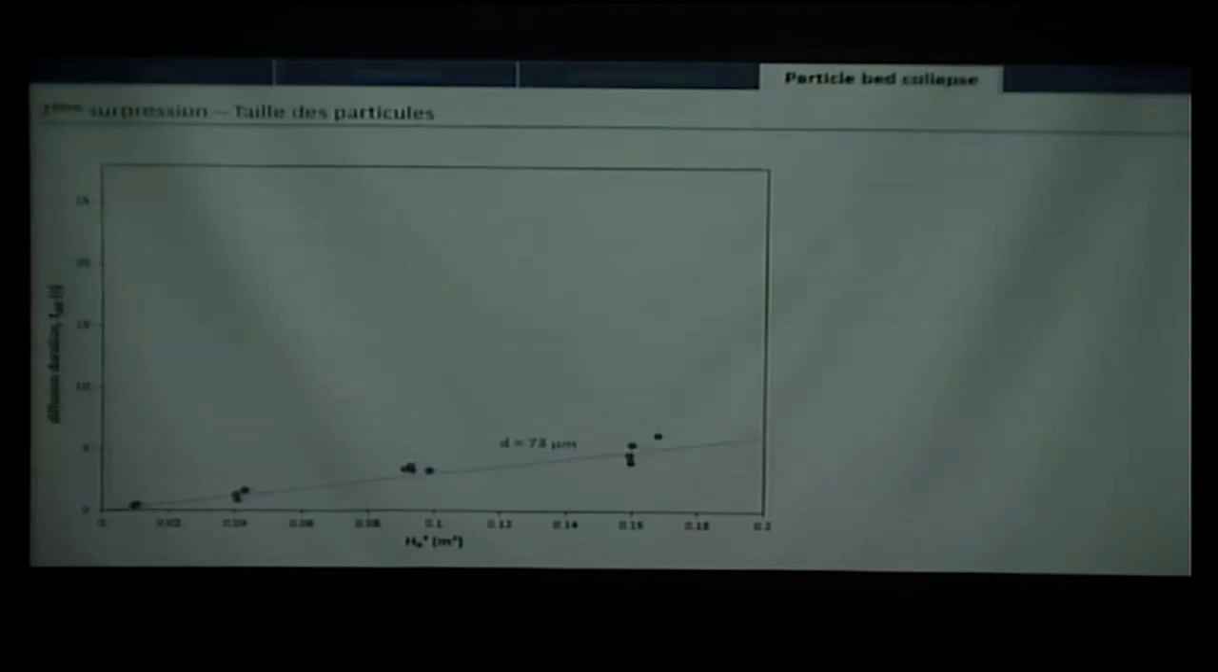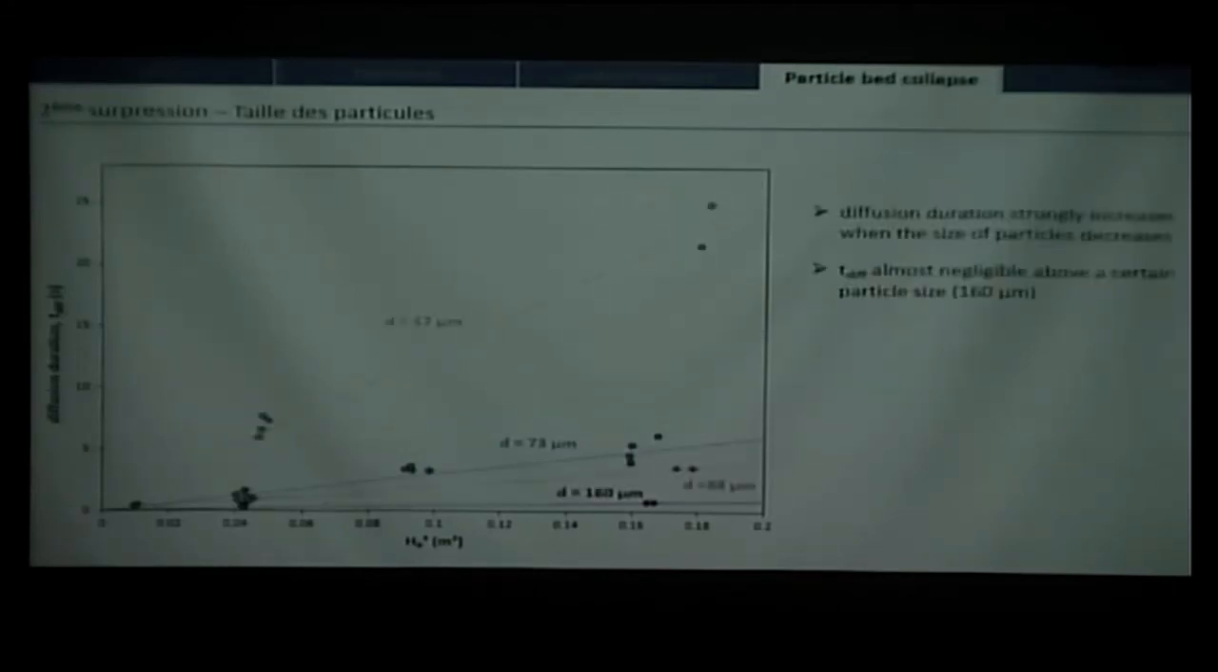So what happens with the size of the particles? That's the same particle size I showed in the previous graph, 73 microns. Now when we change the size of the particles, we see that for bigger particles the diffusion duration is smaller; the duration increases with decreasing particle size. For particles bigger than 160 microns, at least in this experiment, when the particles start to be too big, the diffusion duration is almost negligible. So the pore pressure diffuses almost instantaneously.